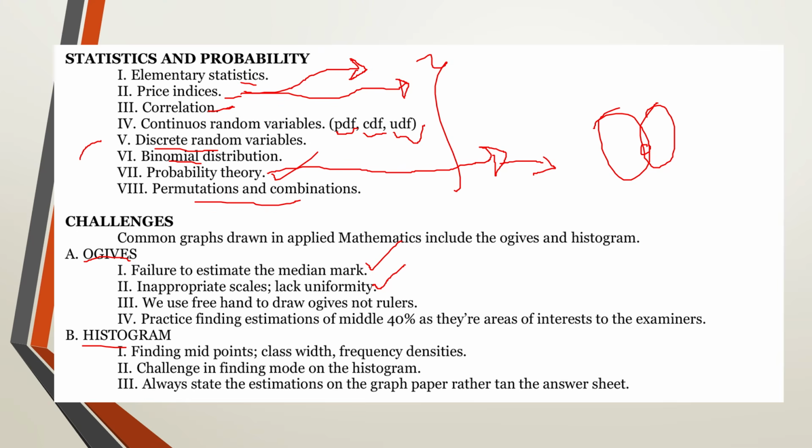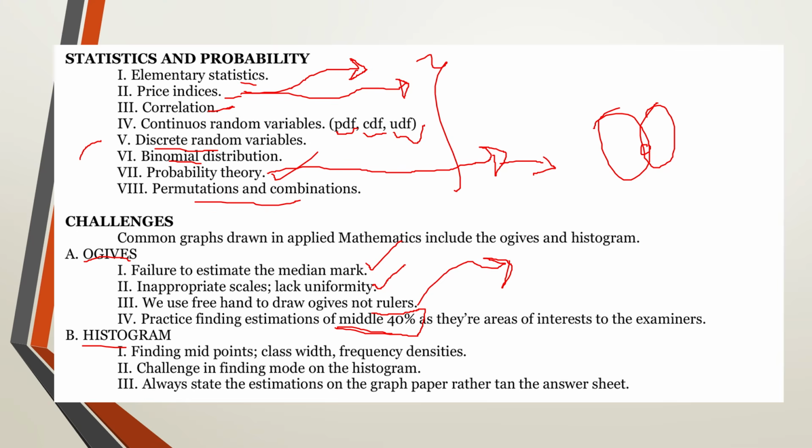And then after drawing your ogive, you must make sure that you know how to find the estimations. UNEB is very good at examining estimations of the middle 40%, and I hope in your seminars you have handled this. This is not a seminar, so I can't elaborate on this in detail, but make sure that you put emphasis on finding the middle 40% or the middle 60% or the middle 30%. Understand how to find those estimations using the graphs.